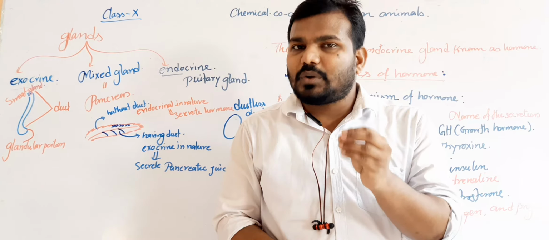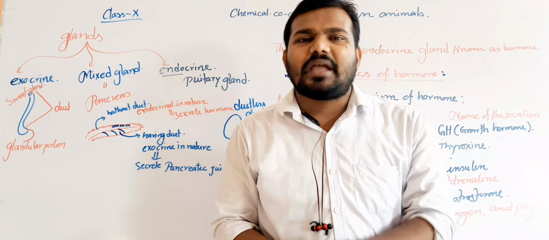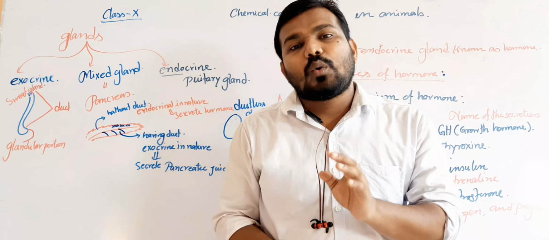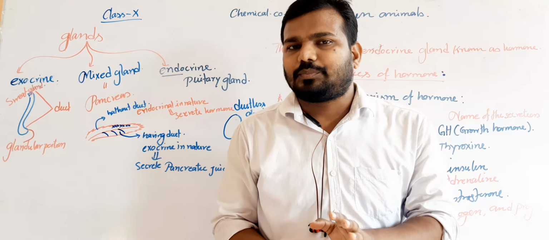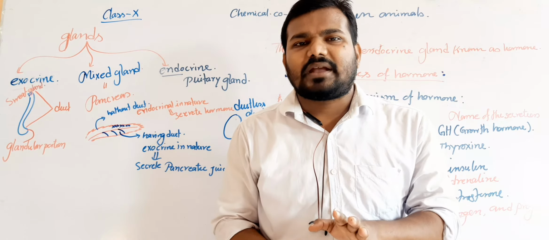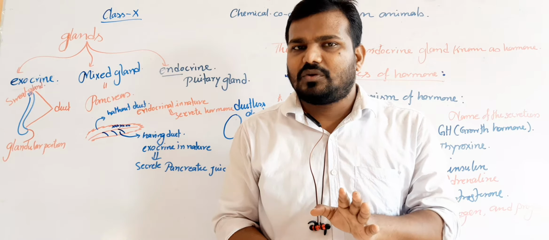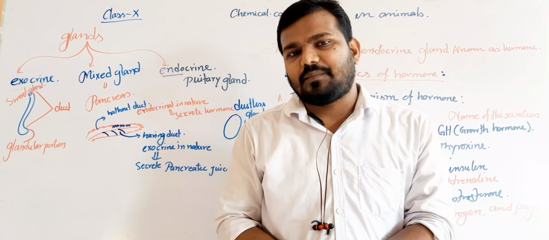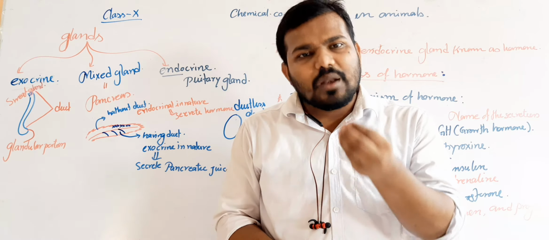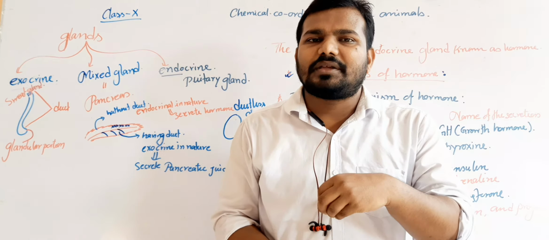The fifth one is that hormone is the secretion of an endocrine gland. The next one is that we cannot store the hormone. The next point is the feedback mechanism, one of the most interesting characteristics of hormones. It means one particular hormone can control its own amount within the body.